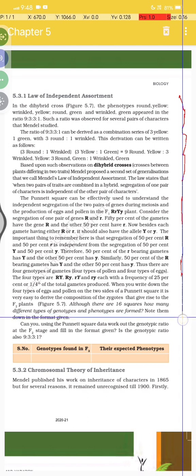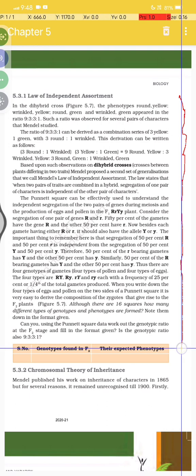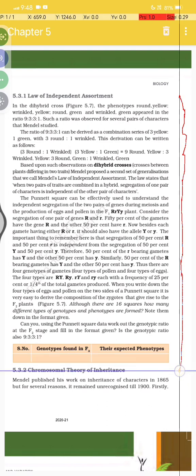Note down in the format given, using the Punnett square data, and work out the phenotypic and genotypic ratios at the F2 stage. Is the genotypic ratio also 9 is to 3 is to 3 is to 1?